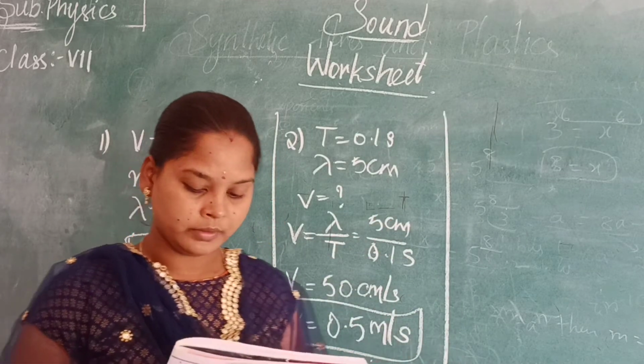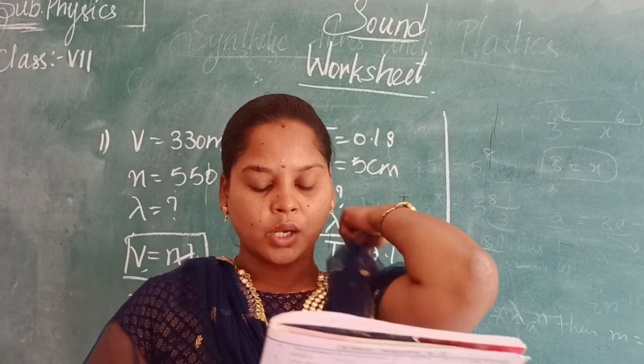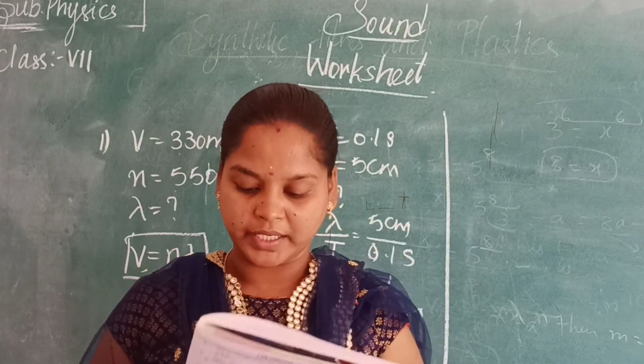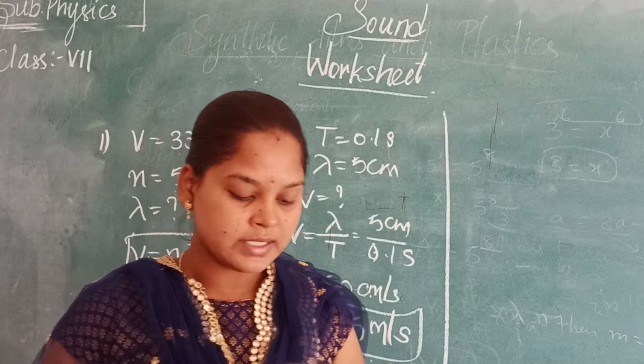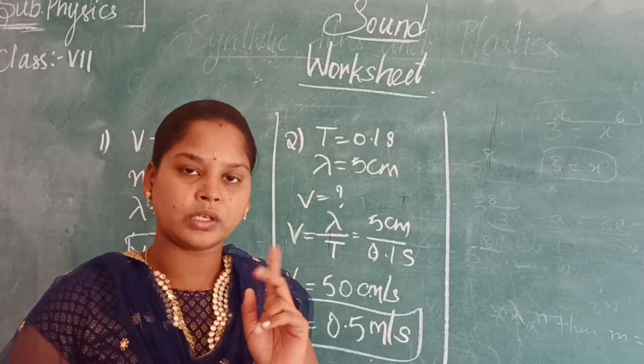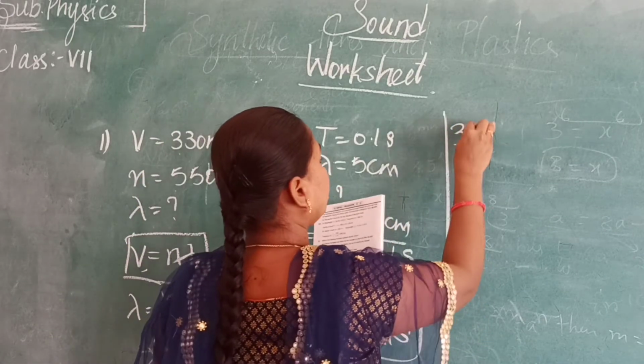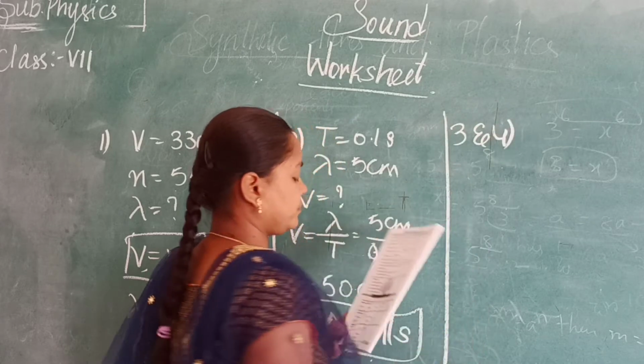Next, the third one. A body is vibrating 6,000 times in 1 minute. If the velocity of sound in air is 330 meters per second. Here the third and fourth both have only one question, so they have given 3 and 4.